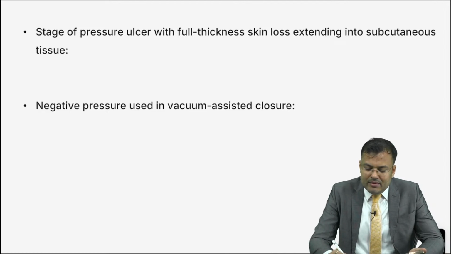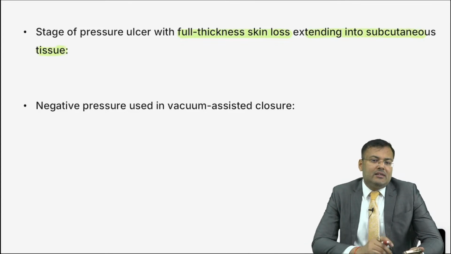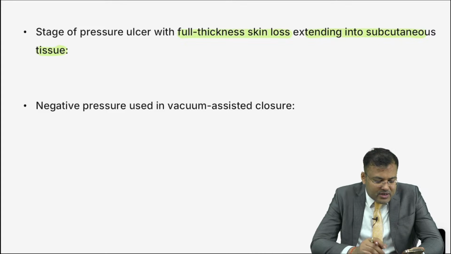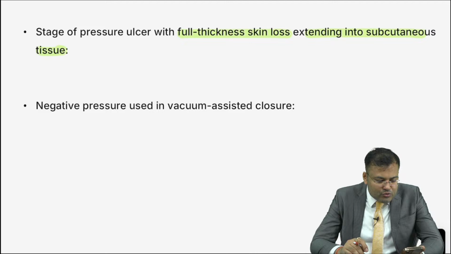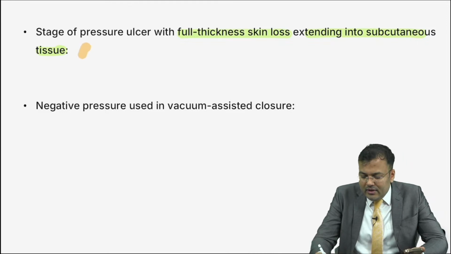Stage of pressure ulcer. Guys, I am repeating the question. You have to tell me the answer. Stage of pressure ulcer is full thickness skin loss extending into subcutaneous tissue. We discussed just now. Ramit Raj, very good. Ramit, Dr. Ravi, Anas, Priya, Sidhu Swami, Om Prakash Sharma, Mahendra Krishnan, Soumya Raj, Dibeki, Sudha Shah, Kumar Akash, Dr. Neb, Sangeeta Vishwas, everybody is correct. It is stage 3. Guys, it is stage 3.